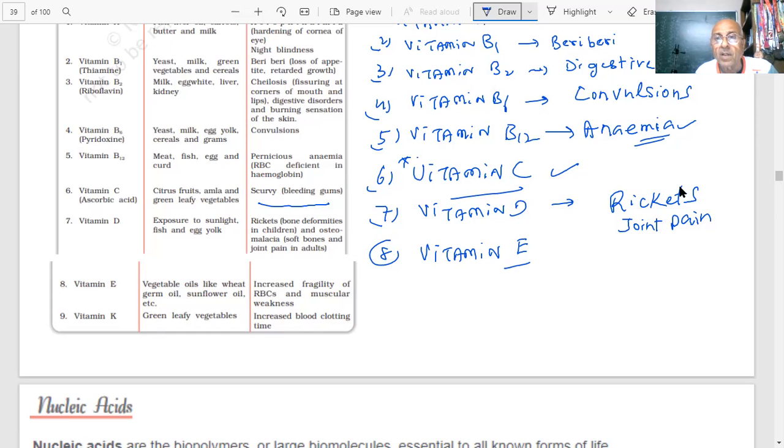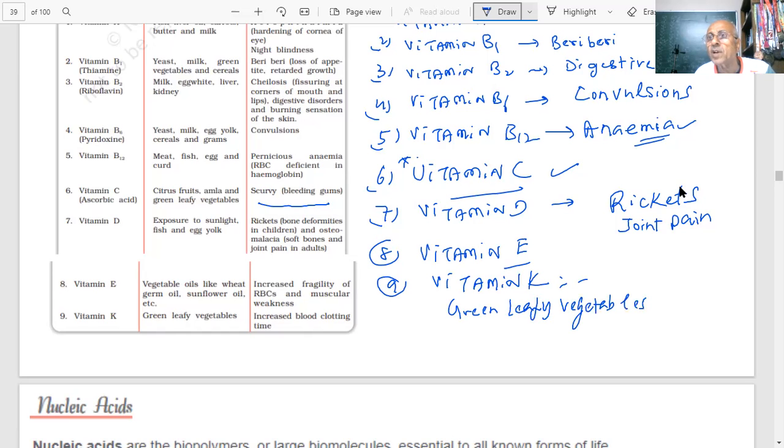Okay. So vitamin K was asked two years back, students. The deficiency of vitamin K causes which disease? Where it is present? Green leafy vegetables, students. It is about the clotting of the blood. Bleeding takes place. Clotting of the blood is important when injuries or wounds take place. Vitamin K helps blood coagulate.